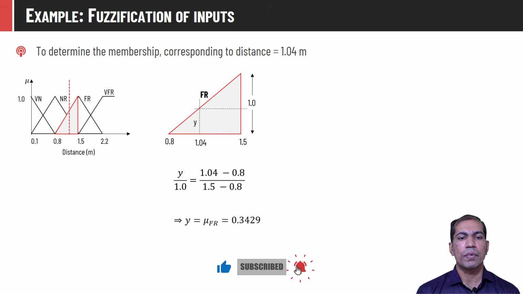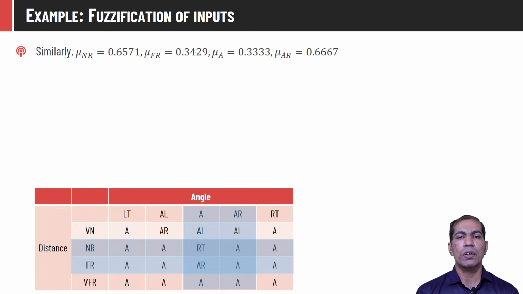In an identical way, we can compute the membership value of d equal to 1.04 in the FR set, and that is going to be 0.3429. Similarly, we can compute the membership values of the angle in sets A and AR, which are 0.3333 and 0.6667 respectively. As d belongs to sets NR and FR and the angle belongs to sets A and AR, only 4 combinations are possible, and only those 4 rules will be fired, which are highlighted in this table.